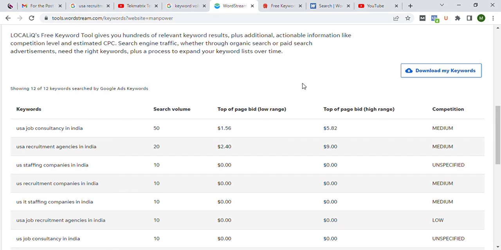So once you get such a keyword which has a high search volume and low keyword difficulty, you can start writing on that. So I believe the things are clear to you.